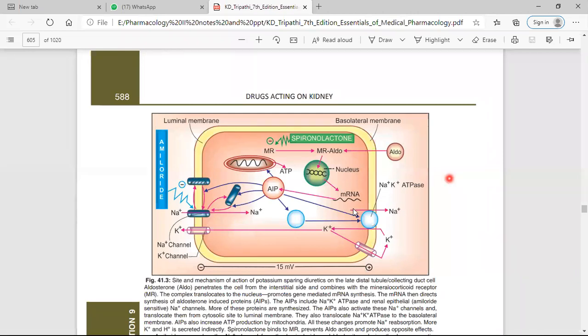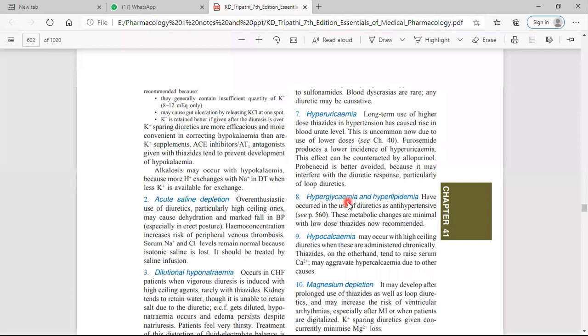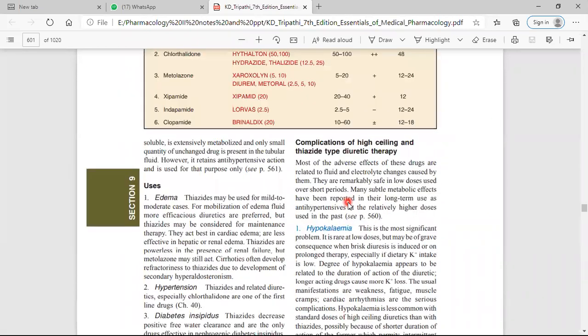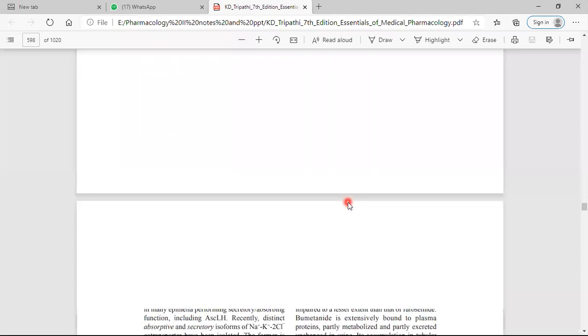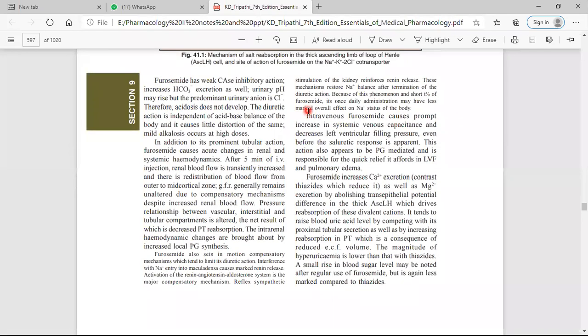For acetazolamide, you can draw the diagram of the carbonic anhydrase inhibitor which catalyzes carbonic acid. For thiazide and loop diuretics, you can first draw the nephron diagram and write the mechanism.